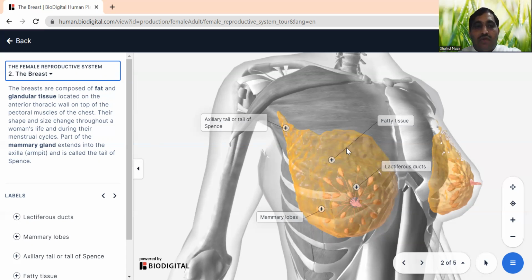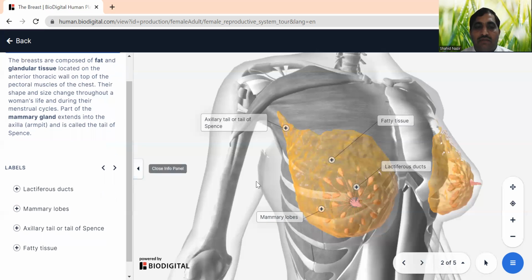There are different components of the breast. We have fatty tissues, lactiferous ducts, mammary lobes, and an axillary tail, or tail of Spence. We will study all of them one by one. These mammary glands are very important for the production of milk, and they help the baby.